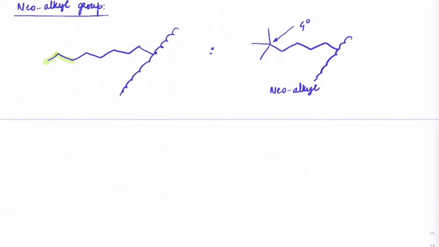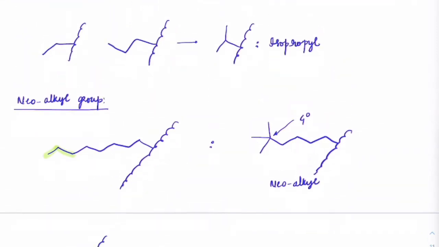For instance, as an example I'll show you. If you have this and it is connected to some root chain here, you can see 1, 2, 3, 4, 5 carbons, but this last but one carbon which is connected is actually a 4-degree carbon. So this is called neopentyl. This is the name which we'll be using while writing the IUPAC.